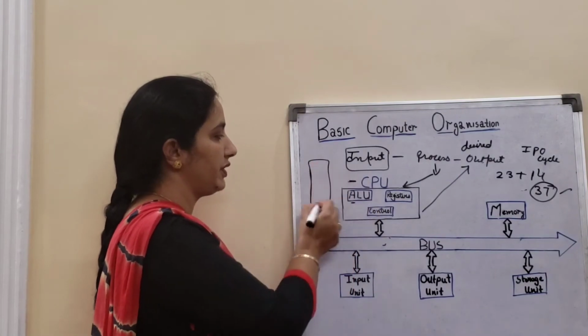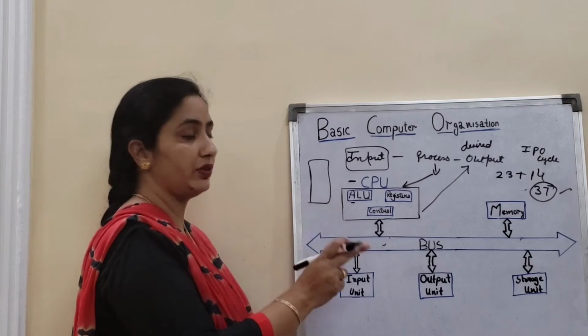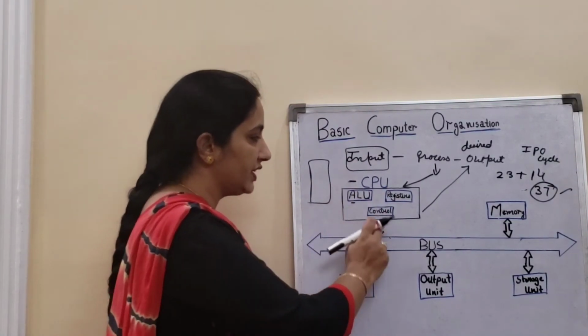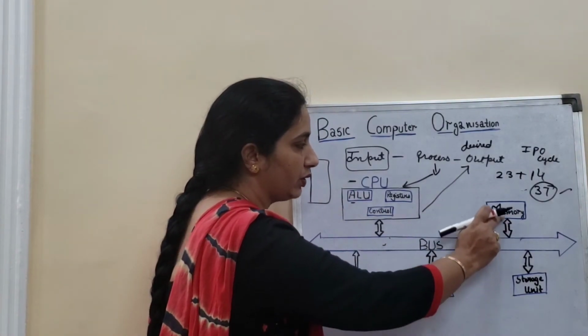Altogether, this is your CPU. You all know what the CPU is, right? That is the central processing unit. Every calculation will take place in this. After this, you will again come to the bus and your things will go to this memory.